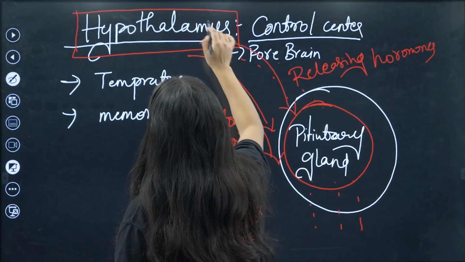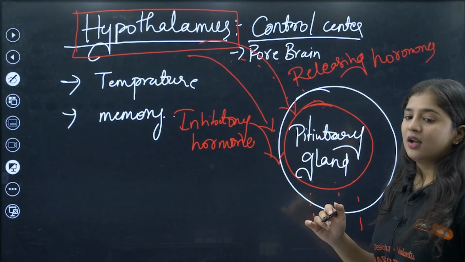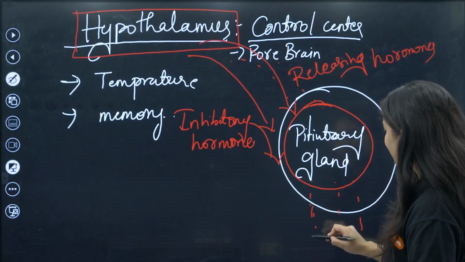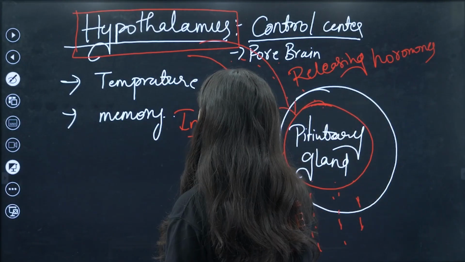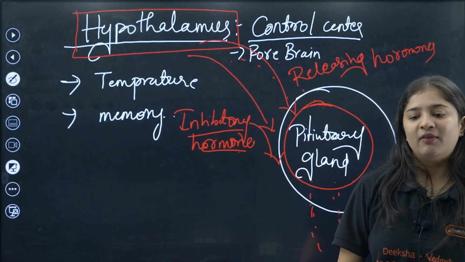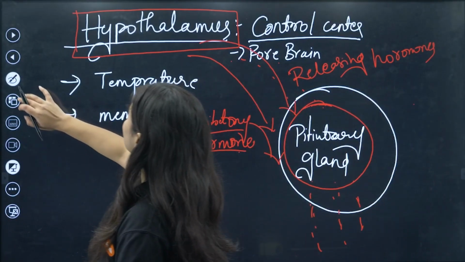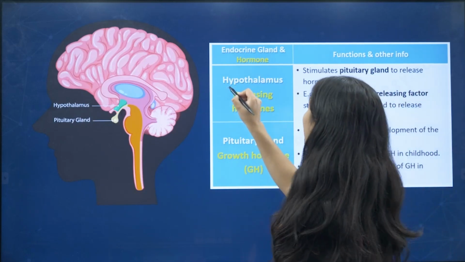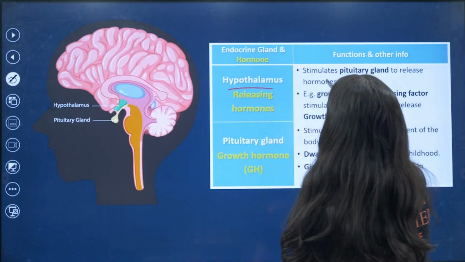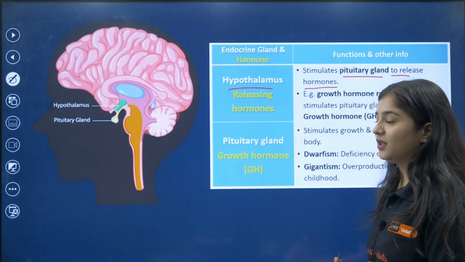So what happens to the hypothalamus? They release hormones to secrete hormones to other parts of the body. And later how will they stop? By the inhibiting hormones. Very simple, right? So I told you the hypothalamus stimulates the pituitary gland to release hormones. I already explained about this, right?